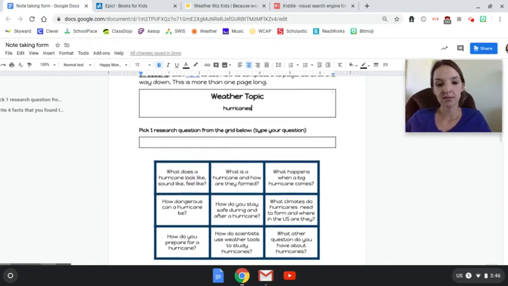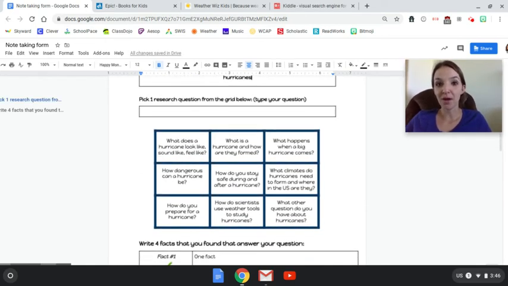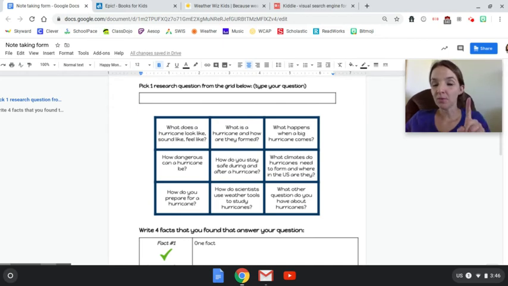The next thing is to choose a research question. Now we're only picking one question. We have 9 listed here, so you obviously don't pick all 9, you pick one. You want to look through here and decide which one is the most interesting to you. Now, I really like this one here where it says, what is a hurricane and how are they formed? Now, if you chose thunderstorms, though, you would type in what is a thunderstorm and how are they formed. So it's really easy to trade out the word hurricanes for the name of your weather.